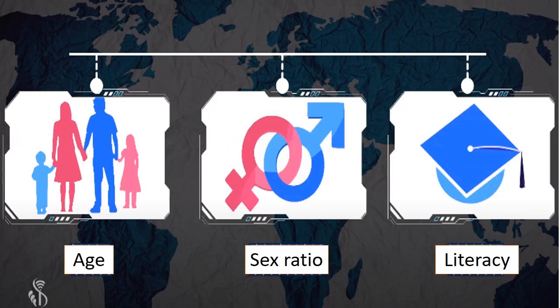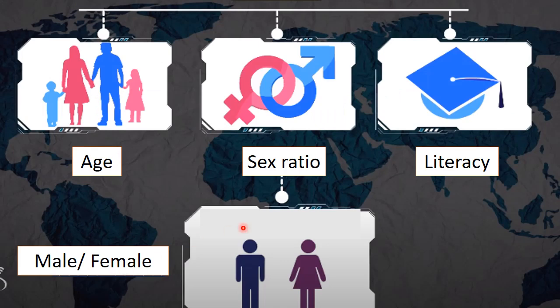So students, while obtaining this information, we also have to consider age, sex ratio, and literacy. So what is age? A particular period in somebody's life, right? Then what is the sex ratio? As per gender, population can be divided into males and females. The total number of females per 1,000 males is known as the sex ratio.